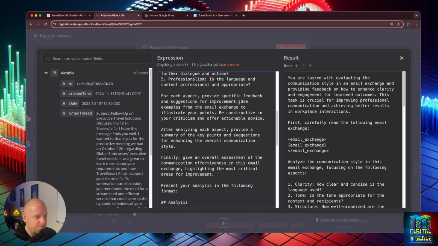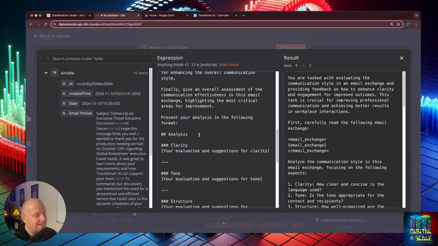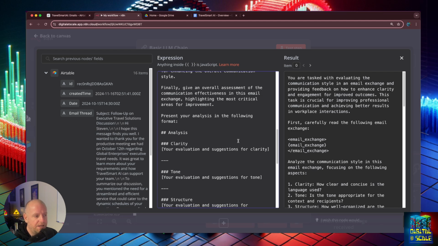And for each aspect, please provide specific feedback and suggestions for improvement. As you can see here, you can go through, and these are just basic things, and this is where it's very personal to you. What are the things you're looking for? Are you trying to include open rate? Are you trying to include how many people said yes to a meeting? Are you trying to include whatever that is? You can edit your prompt.